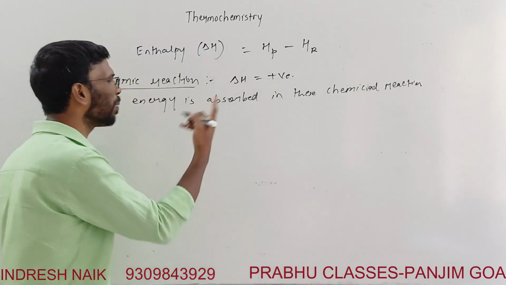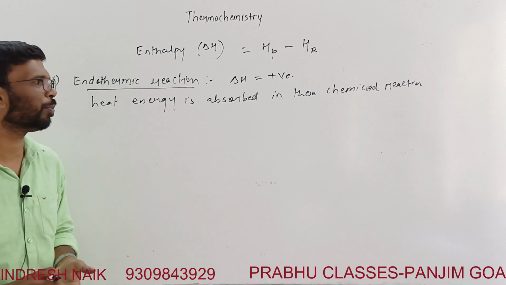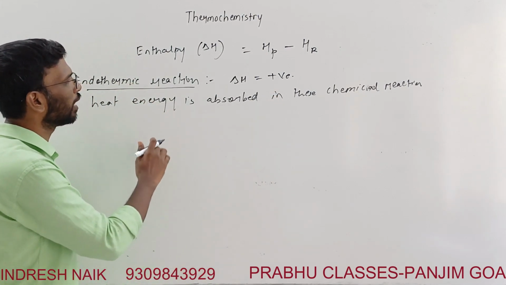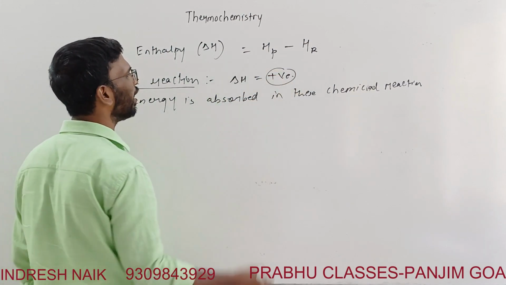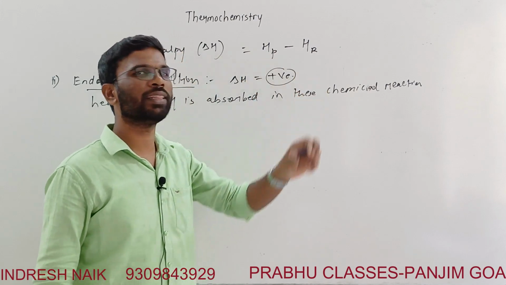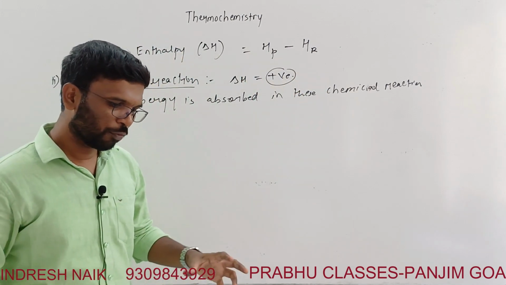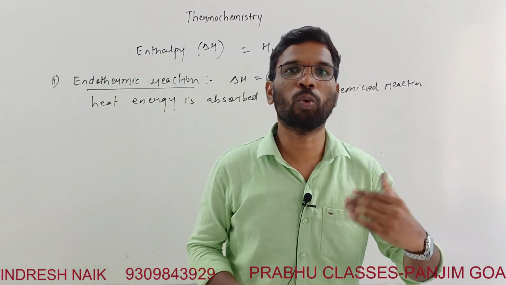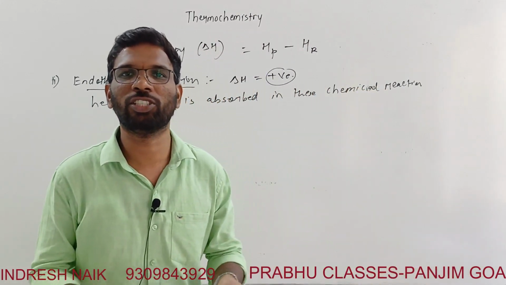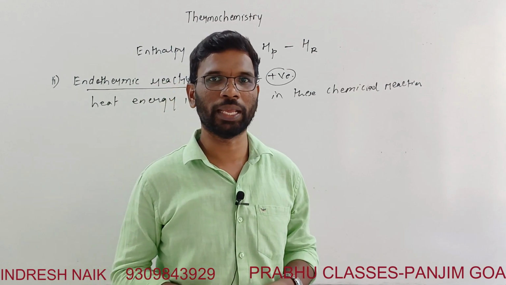Heat at a constant pressure, that is what it means, which is equal to enthalpy, right? Heat energy is absorbed in this chemical reaction, which means enthalpy delta H is positive. When will we get the enthalpy to be positive? When the enthalpy of the product is more than that of the reactant. It means when new bonds are formed, less energy is released compared to the energy required for the breaking.